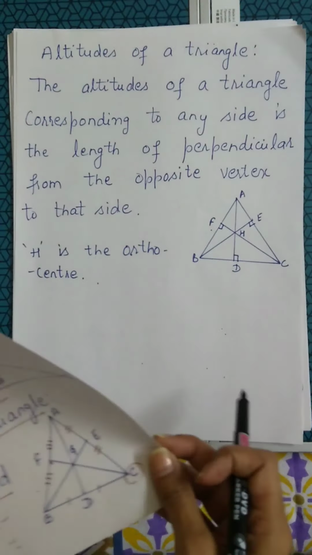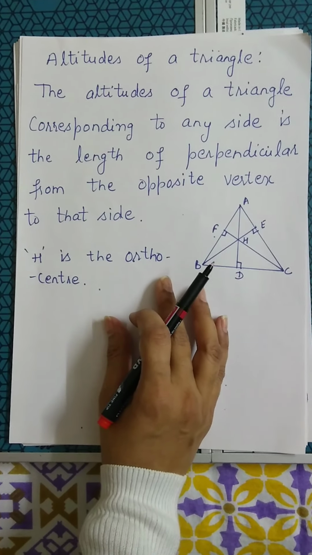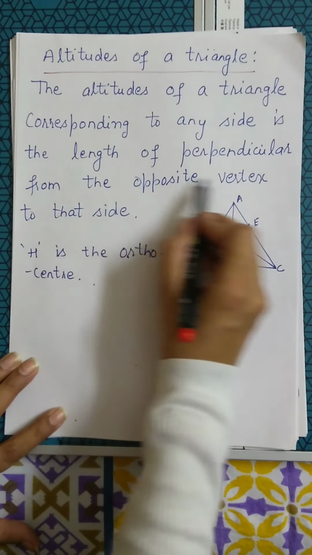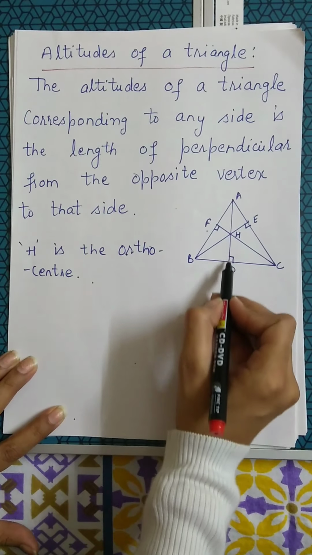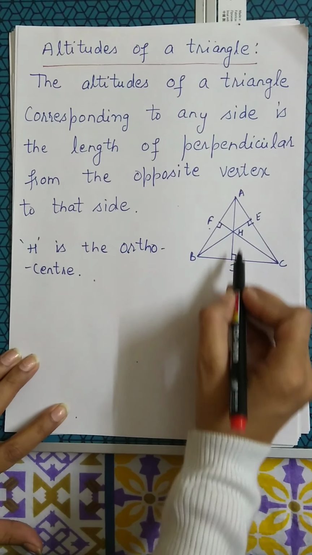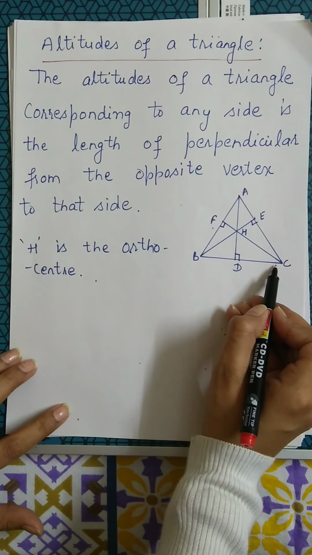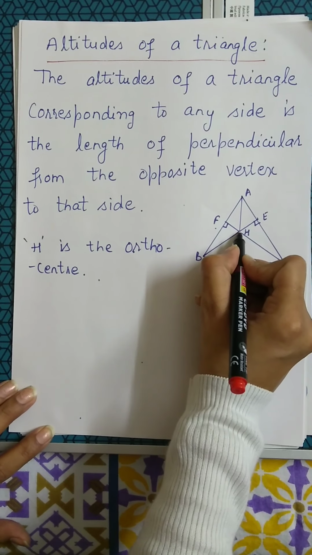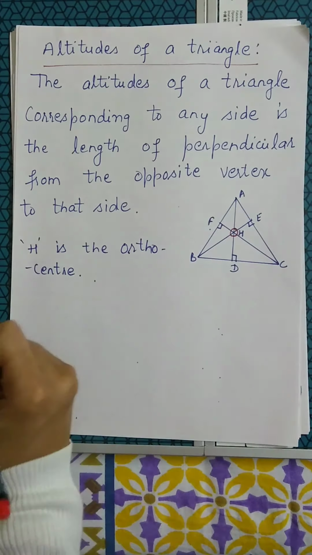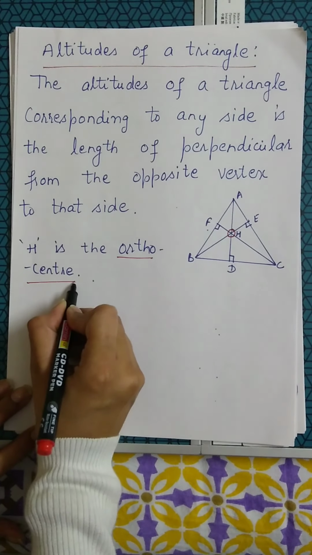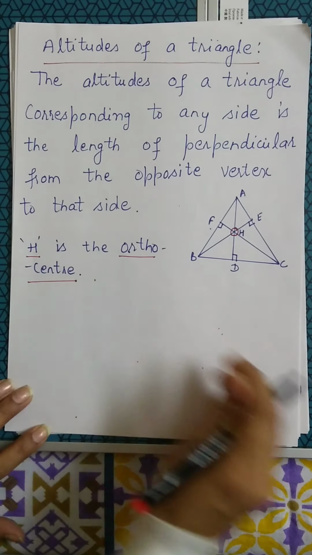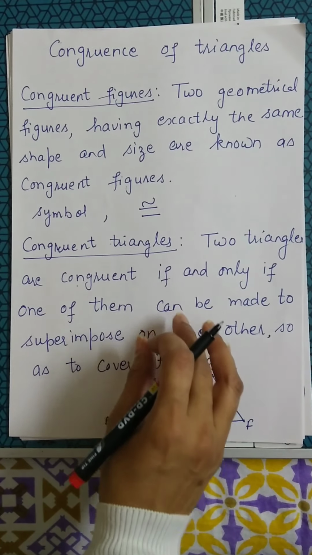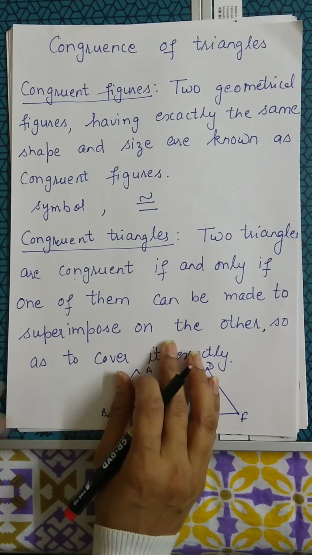Next is altitudes of the triangle. The altitude corresponding to any side is the length of the perpendicular from the opposite vertex. So it may or may not divide the opposite side into two equal parts. And the point where all these perpendiculars meet, we call it the orthocenter, and we represent it by capital H.